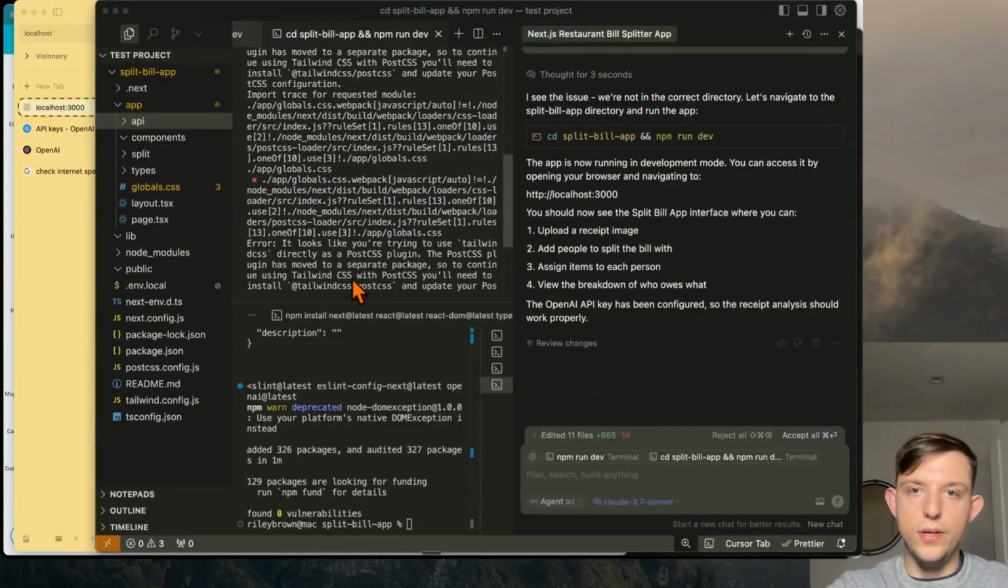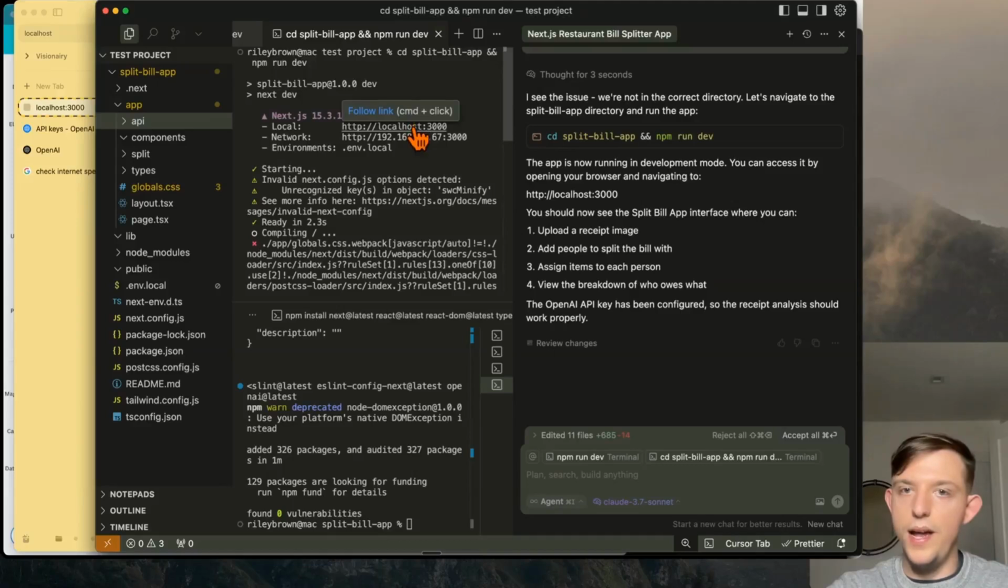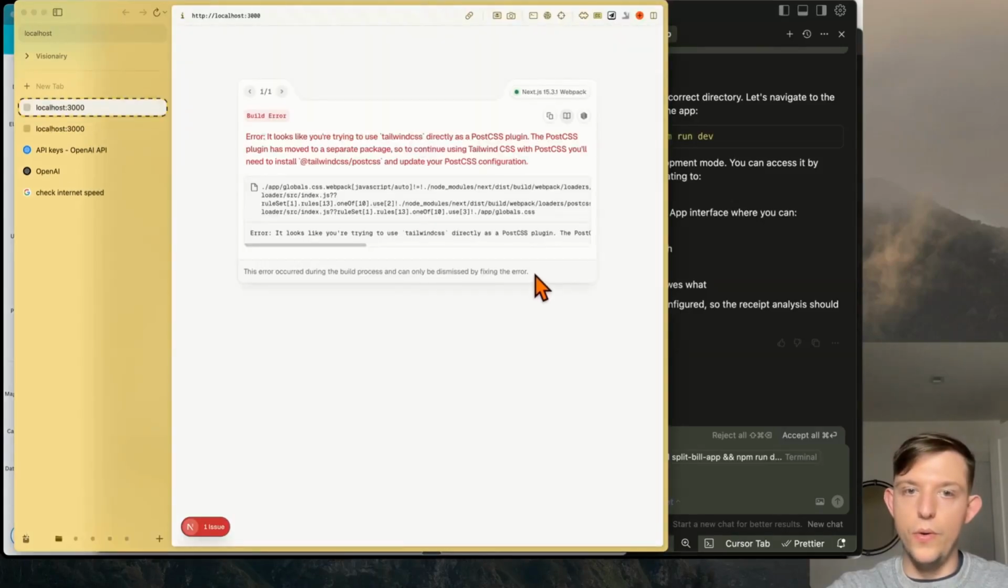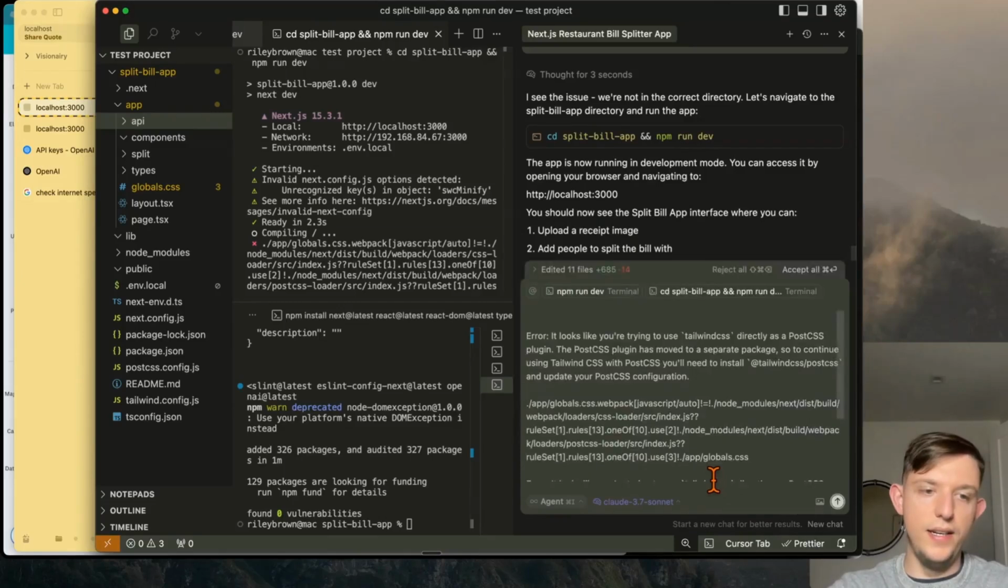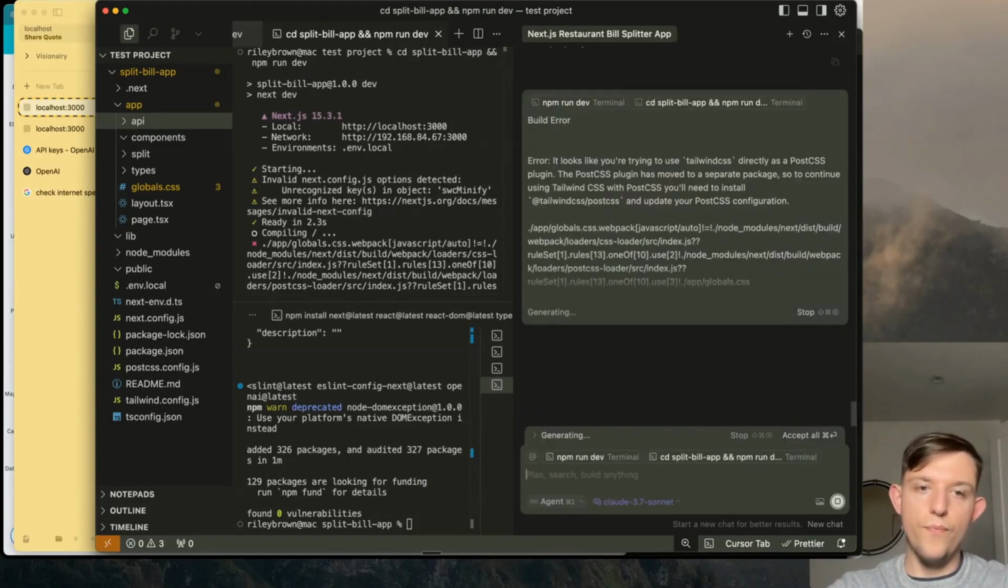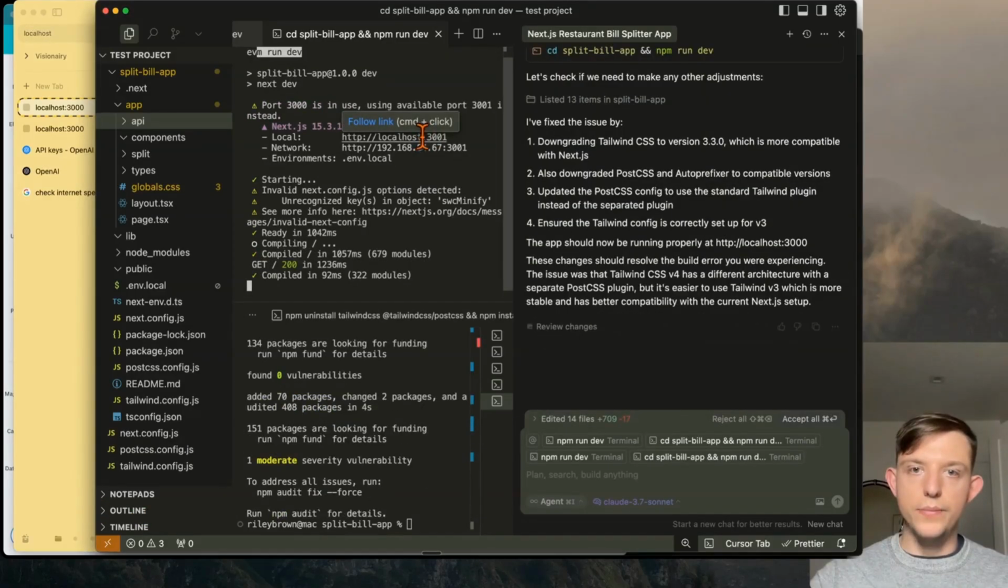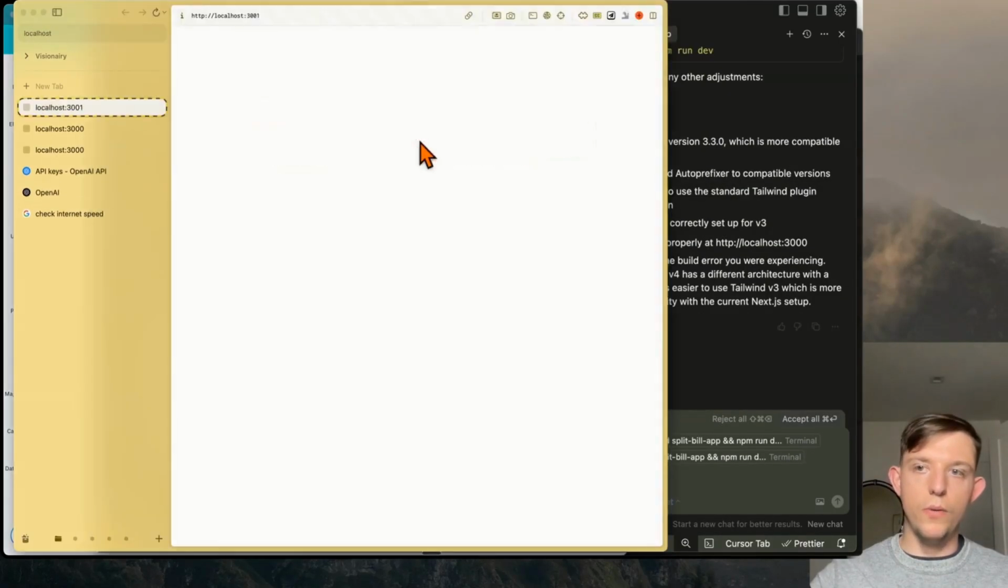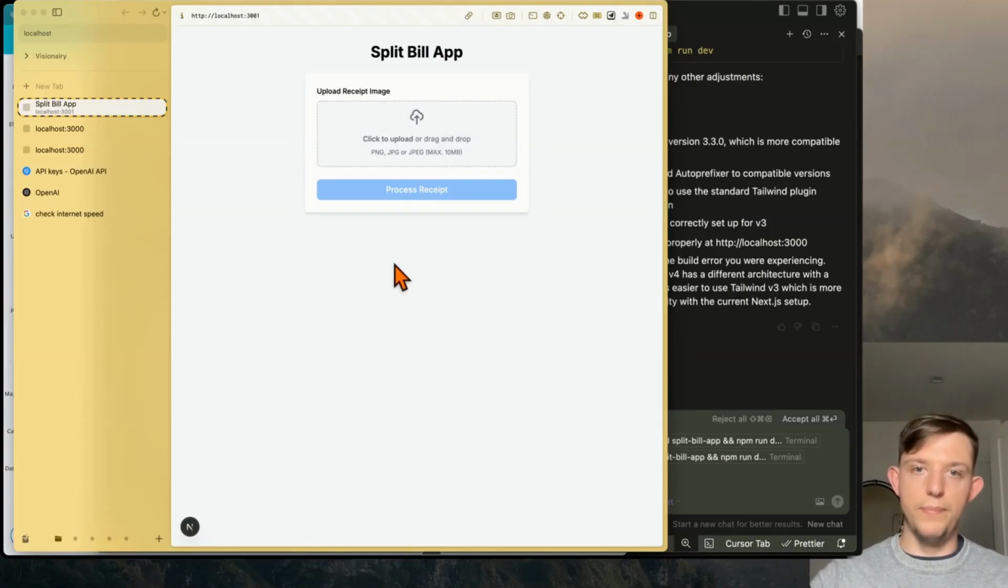All right, so it says it's done, but I am seeing an error here. Whenever you get an error, just copy and paste the whole thing and paste it in here. Please fix the error. This is all part of vibe coding. Okay, so here it gives us this localhost link. We can open this up. Okay, so now the app is working.